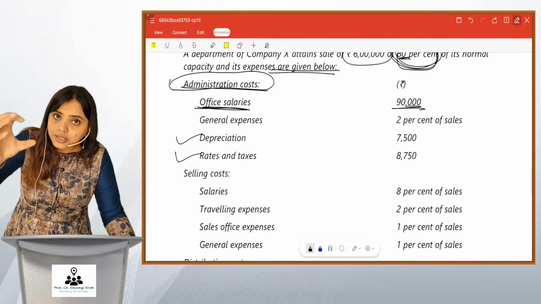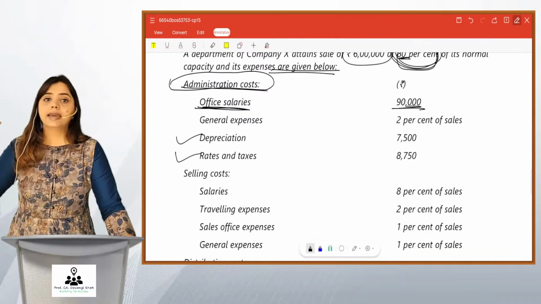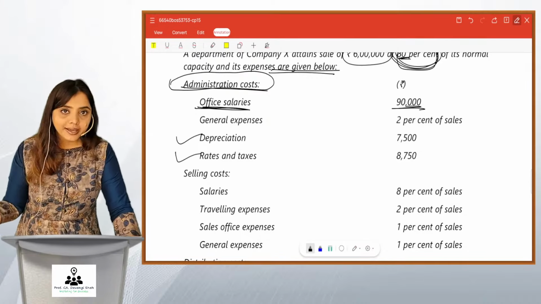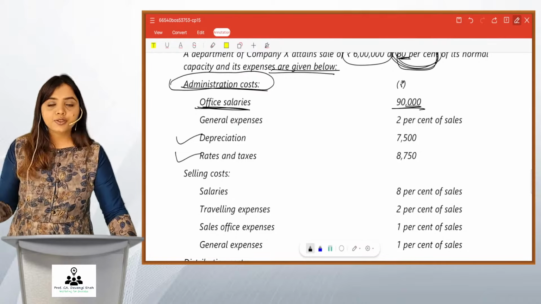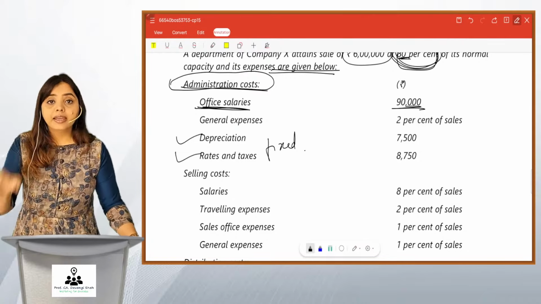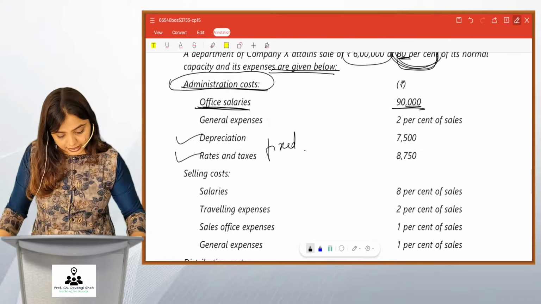This is an amount given. Nothing has been said about it changing, right? The amount is given and nothing is mentioned about any change or increase or decrease. So friends, this is again fixed. It will remain as it is at any given level of capacity utilization.